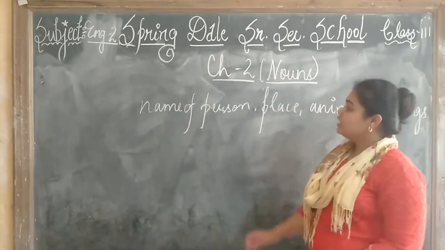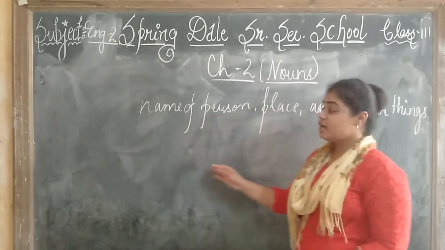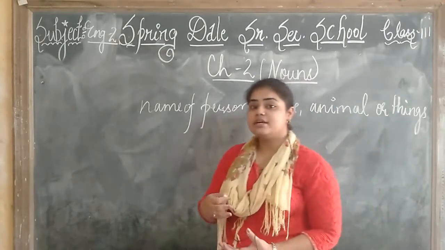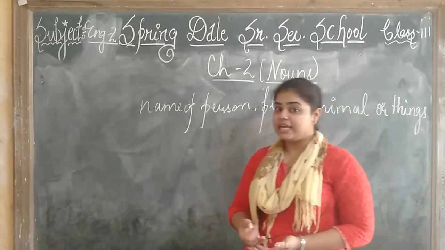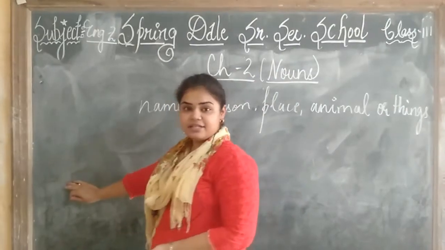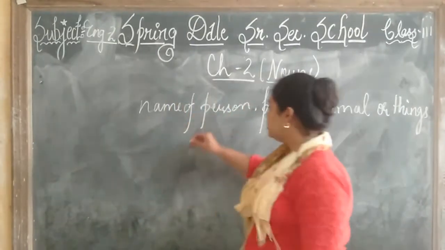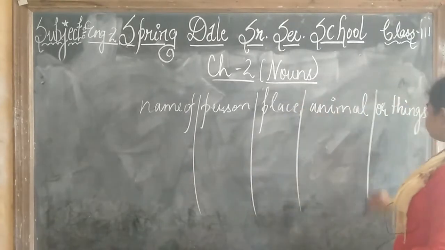Now children, if I write a sentence or some words, can you please tell me what is a noun in that? Means what is the name of person, what is the name of place, animal or thing. Here I am going to write some words and then we are going to just put those words in these columns.